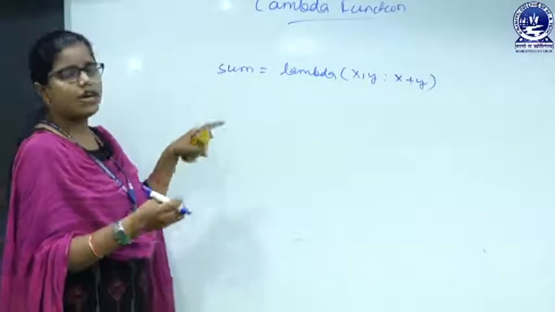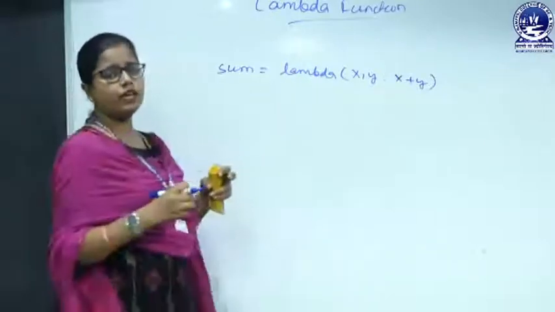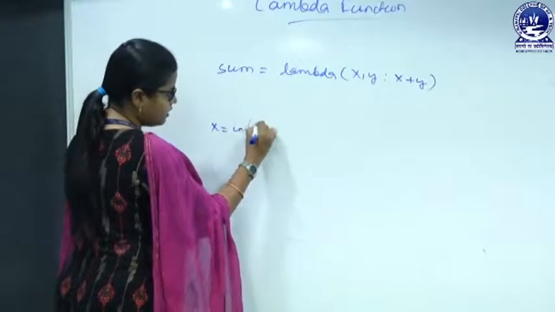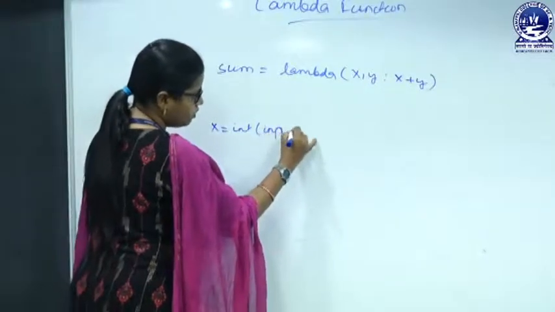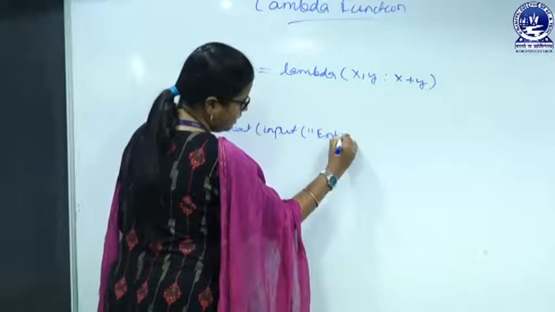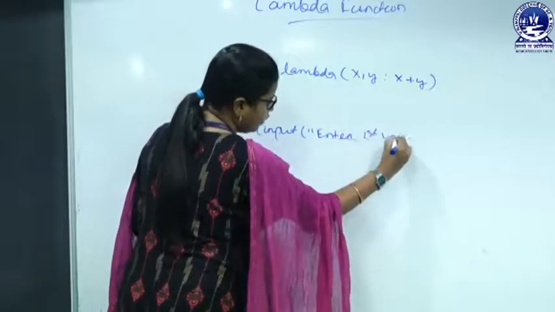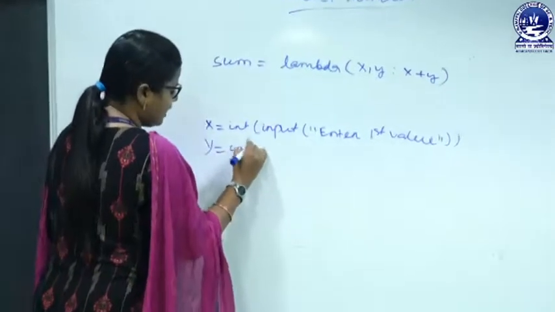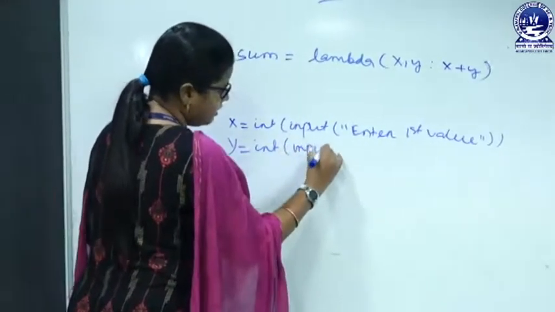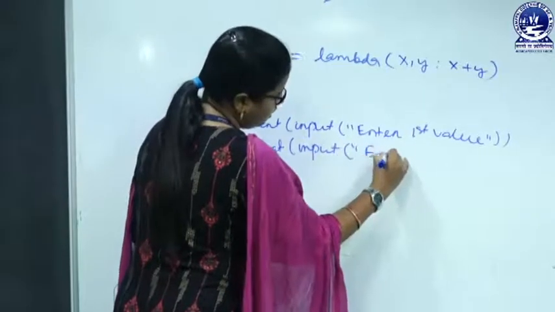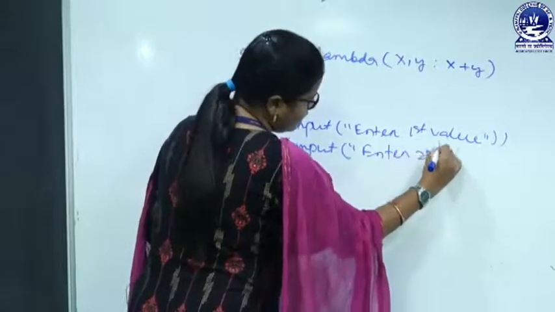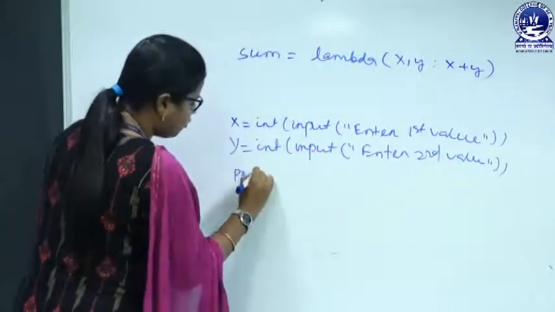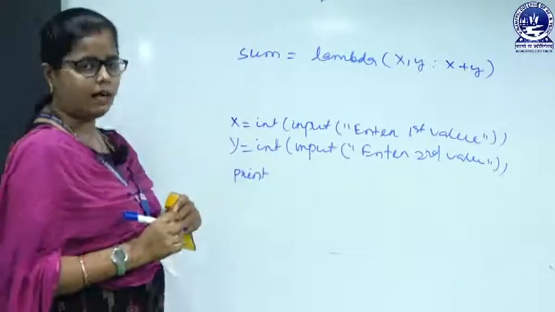Okay. So, we have to take the input for x and y and we will call the lambda function. So, x equals int input, enter first value, y equals like that int input, enter second value, and now we have to print the result by using the lambda function.